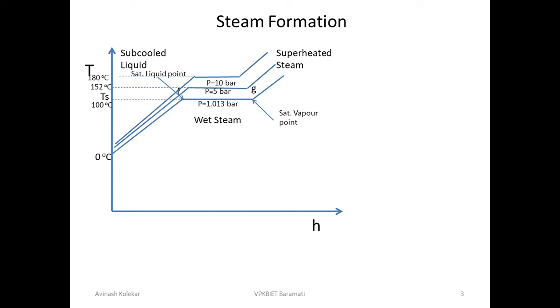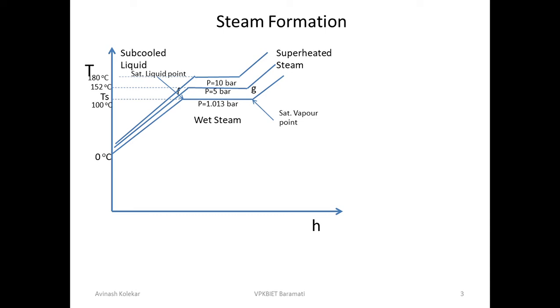Suppose I say that the pressure on water is 5 bar and the temperature is 130 degrees centigrade, then what is the state? It should be liquid. Water, or H2O, must be liquid if the pressure is 5 bar. But if the pressure is 1.013 bar, then it must be a vapor.